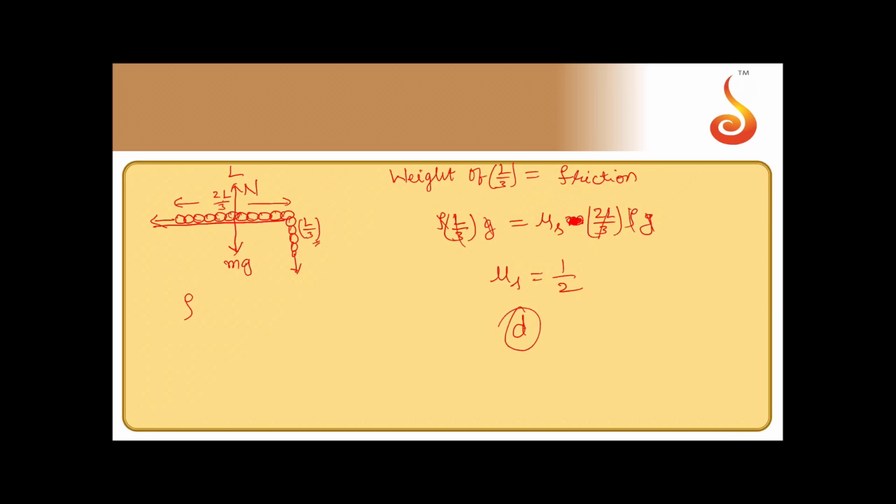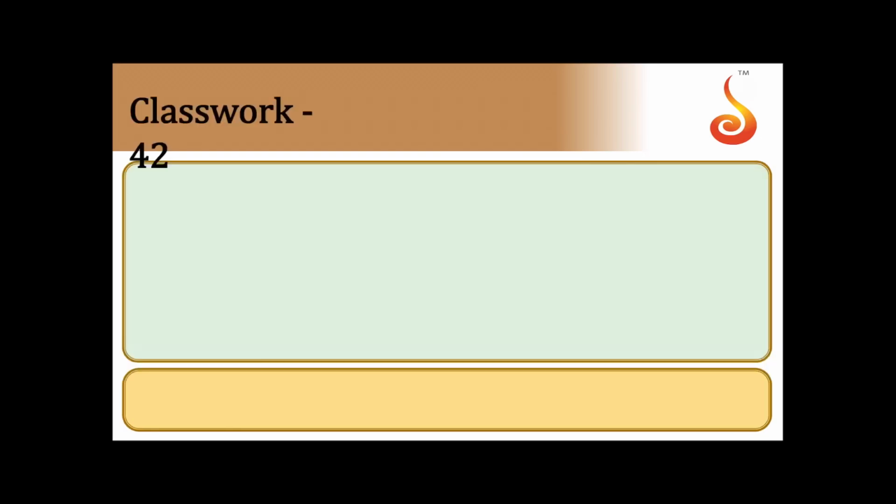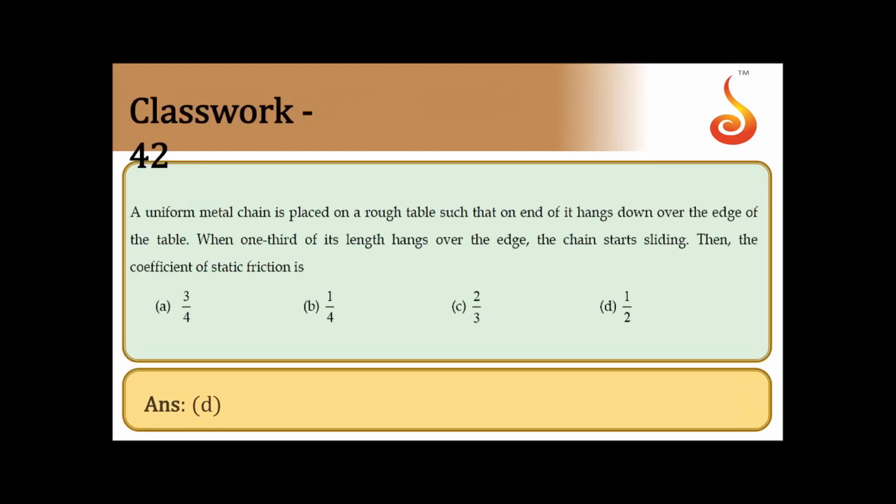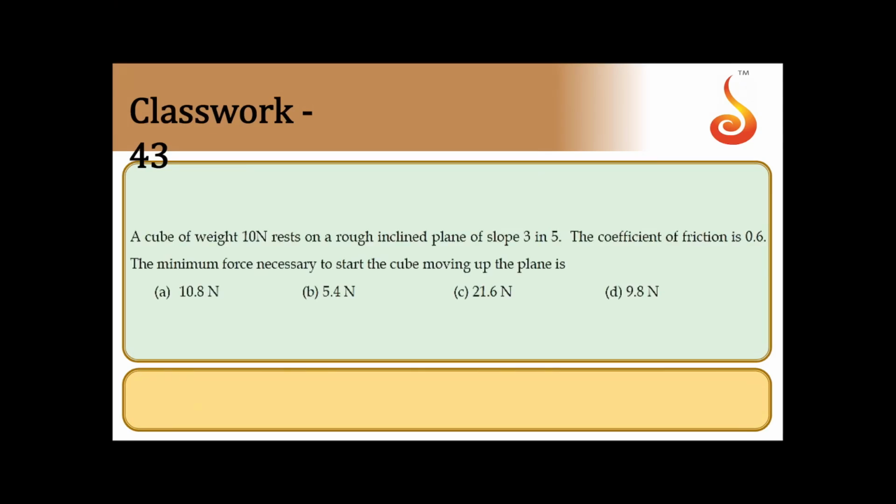That is option D. Yes, we shall move on to next one.